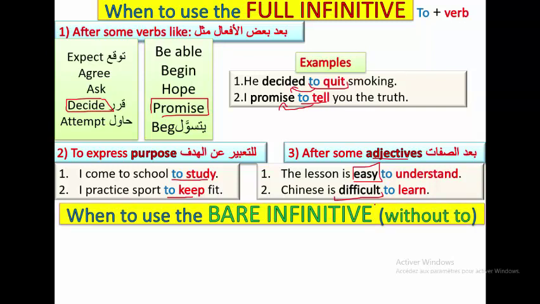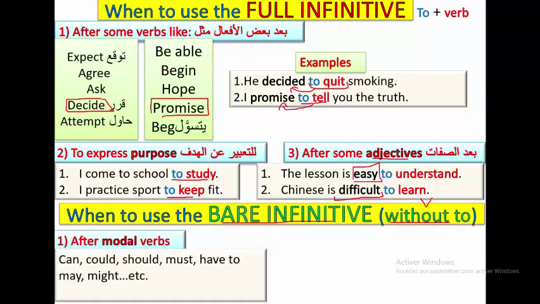And now the last one, which is the bare infinitive. What is bare infinitive? It is the verb without to, just the verb. And this one is very easy because we use it just after modals. I'm sure that you studied modals before. Examples like can, could, should, must, have to, and many other modals. We have lots of modals in English. So you should revise your lessons. We have revise in the bare infinitive because we have should. And what is should? It is a modal.